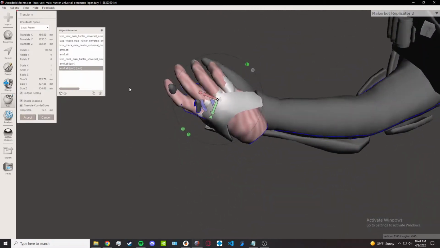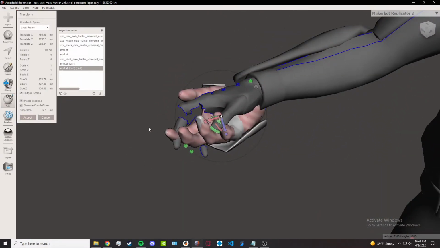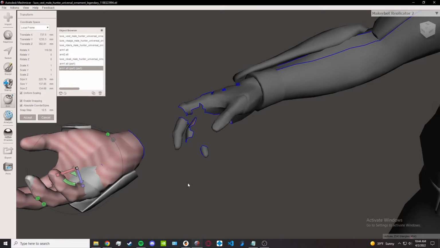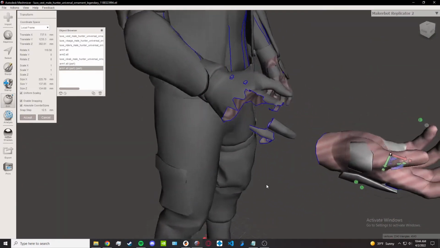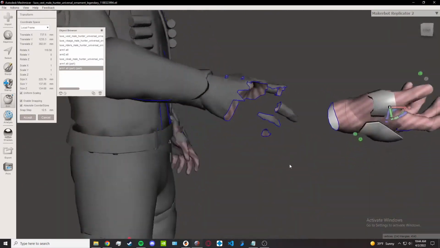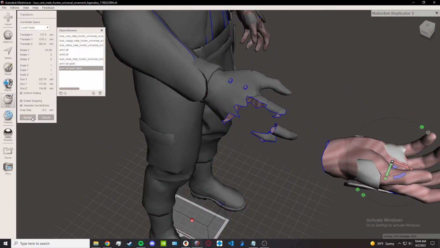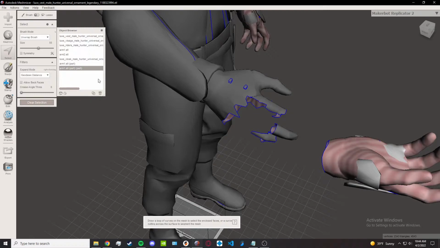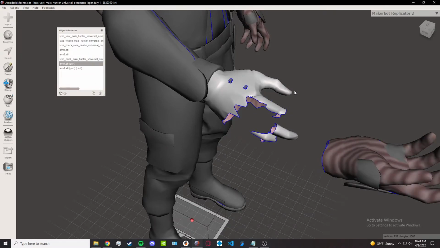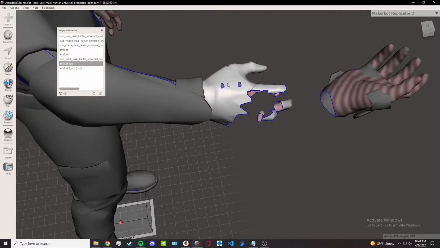Then you might see this little after image effect here. This can happen, as Destiny models are kind of weird in that way. So we'll go ahead and fix that right now. Hit accept on that for now. Then we'll want to make sure we're selecting the arm. So we'll go back to this hand right here.